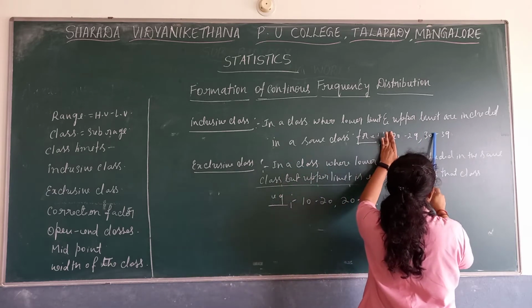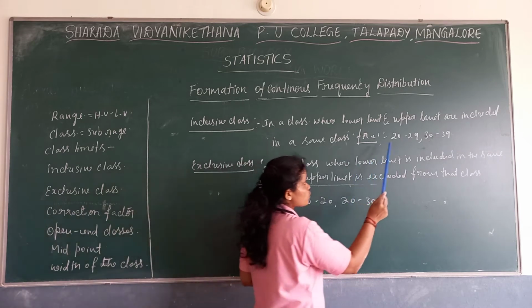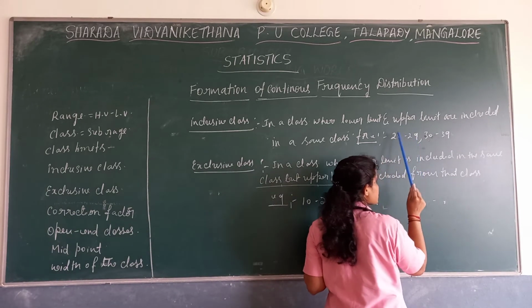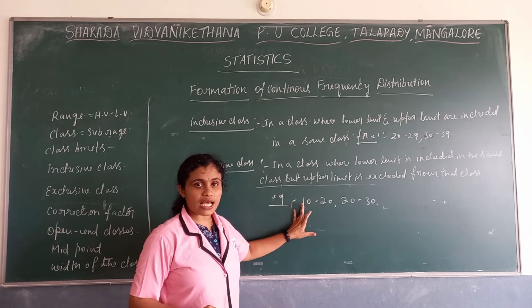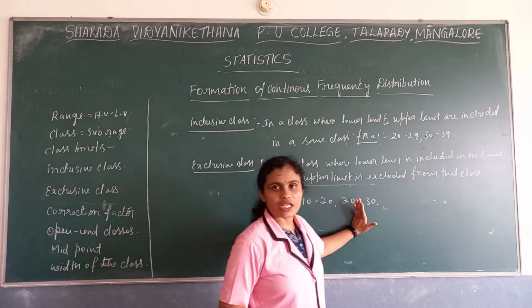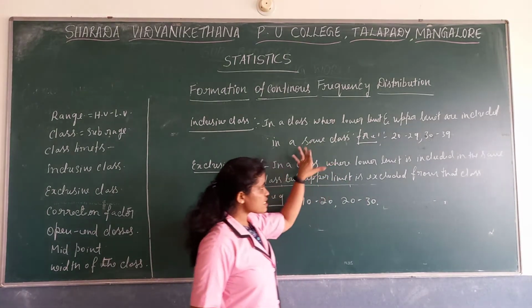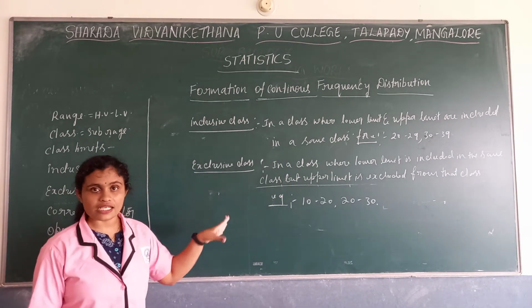We are not excluding anything. 30 to 39, that is separate. So here both the lower limit as well as the upper limit are included in the same class. Here the lower limit is included in the same class, but the upper limit is excluded from that class and included in the next class. So this is the difference between the inclusive class and the exclusive class.